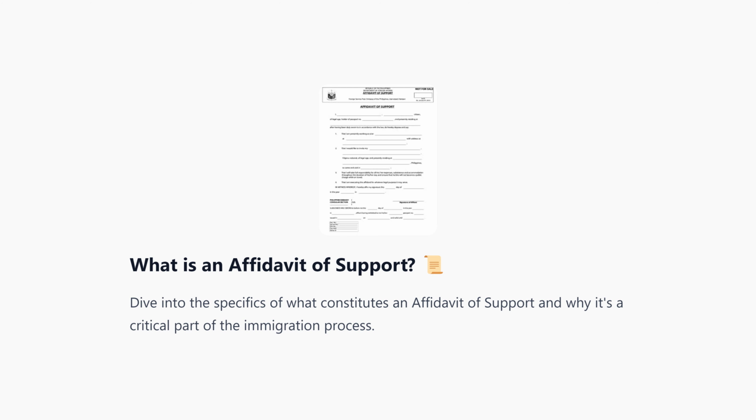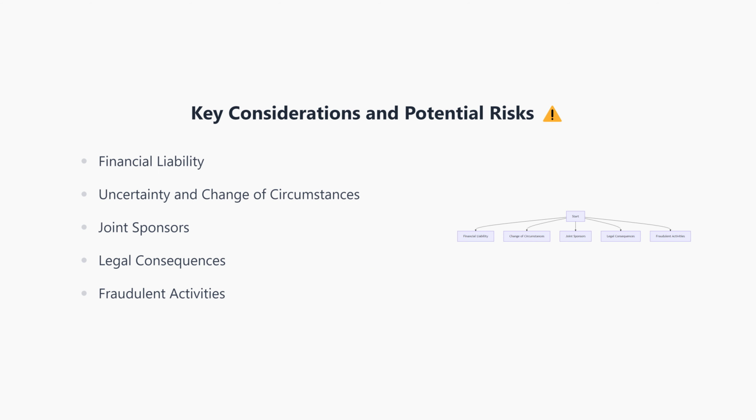Let's begin by understanding the concept of the Affidavit of Support. It's essentially a legal document that a U.S. citizen or lawful permanent resident signs to prove they can financially support a family member aiming to immigrate to the United States. Next, we'll dive into some key considerations and potential risks.